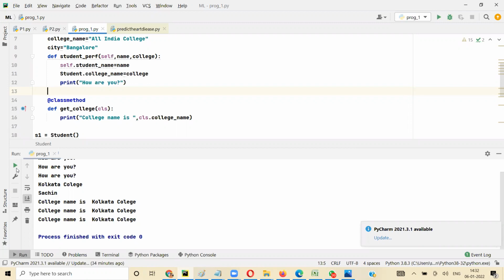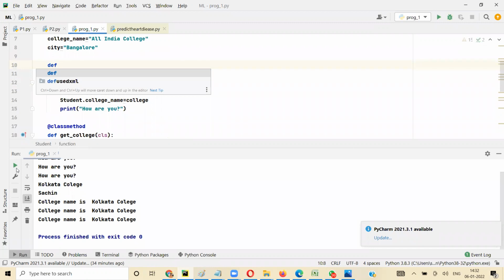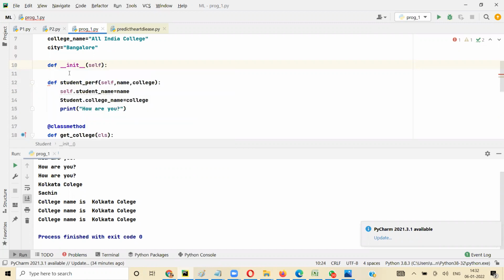We don't have to call the init function. Init functions are called automatically when we create an object. So for example, here I'm going to define an init function. Def, the way you write init is underscore underscore init underscore underscore.